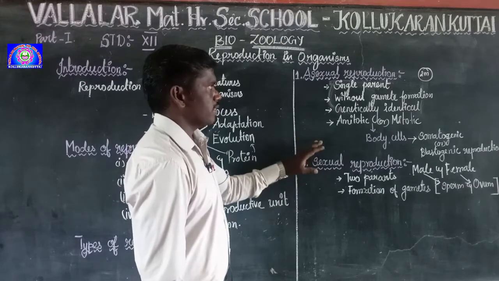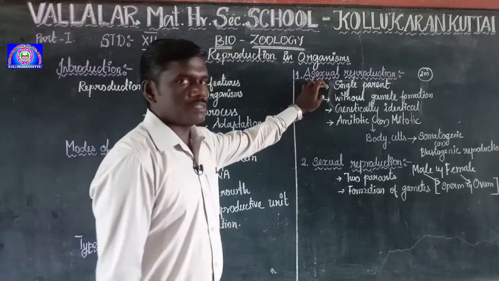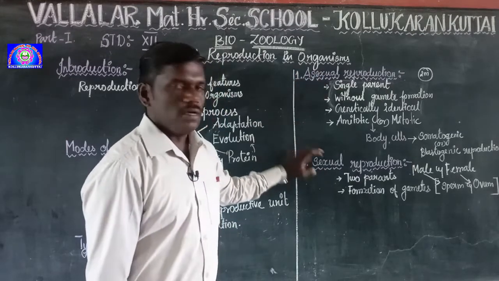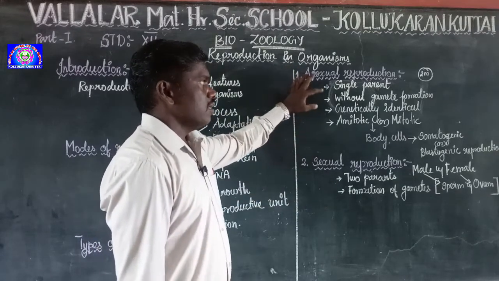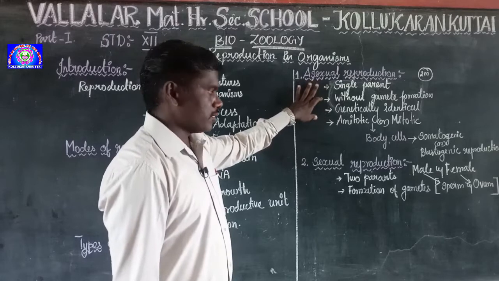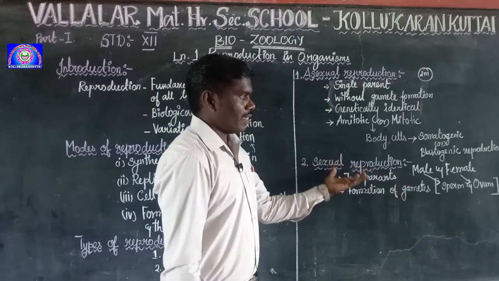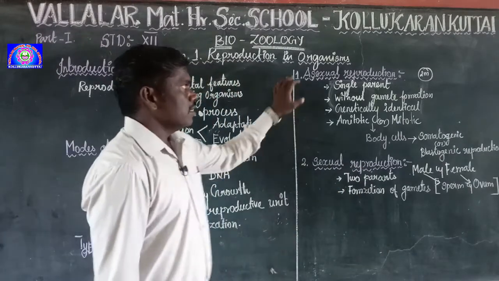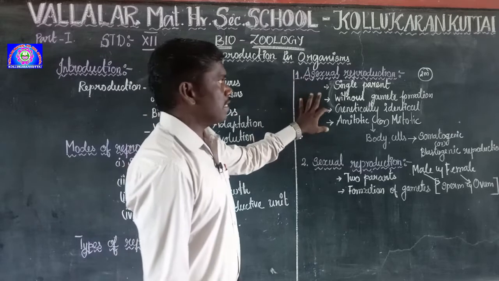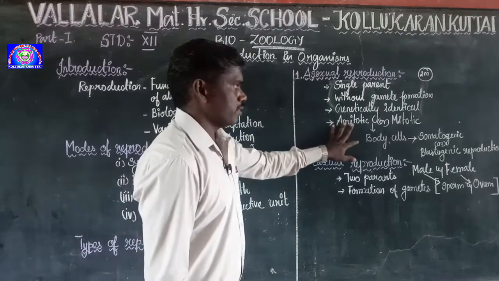Simply we write the answer. In asexual reproduction, a single parent participates, but in sexual reproduction, two parents participate. In asexual reproduction, there is no gamete formation, but here two gametes are formed from the male as well as the female parent. So, formation of gametes. And in asexual reproduction, offspring are genetically similar to the parent, because it happens in the body cells.